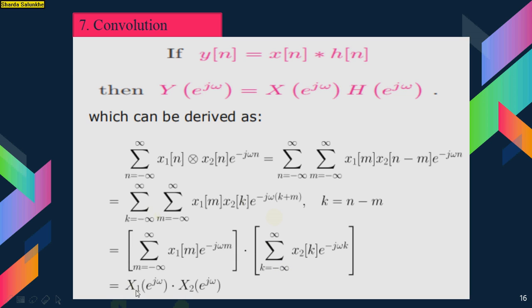So the first bracket term is represented as the DTFT of x1 of e raised to j omega and the second bracket represents the DTFT of x2 of e raised to j omega. So that indicates if in the time domain the signals get convolved, their DTFTs get multiplied.